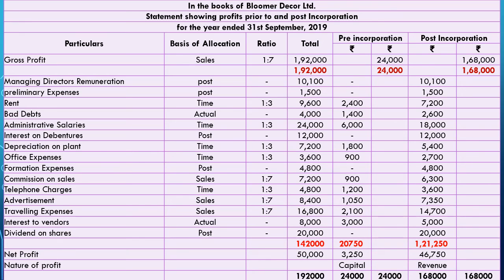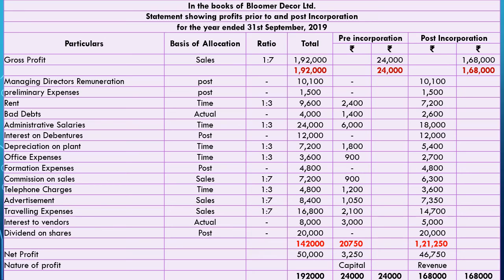Office expenses, again fixed, divided as time ratio 1:3. So 3,600 is divided as 900 and 2,700. Formation expenses are again related with the company's formation, after the company gets registered. So it is related with the post-incorporation period. Hence 4,800 is totally paid in the post-incorporation time.